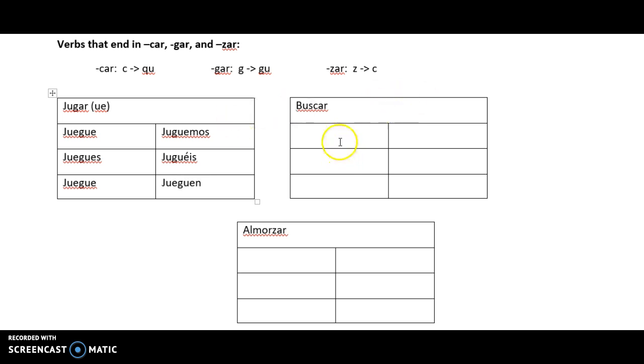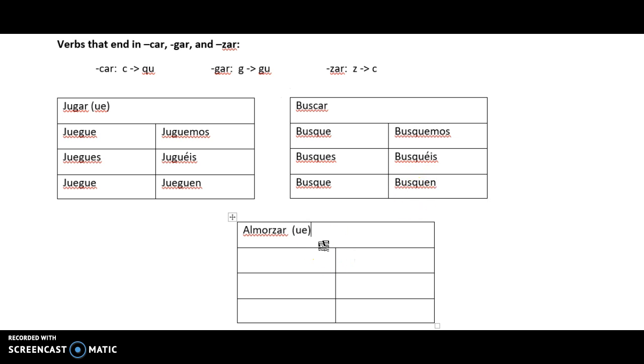Buscar is not a stem changer, so all we have to worry about is changing that C to a QU. Okay, so yo busque. Tú busques. Usted, él, ella busque. Nosotros busquemos. Vosotros busquéis. And then ustedes, ellos, ellas busquen.